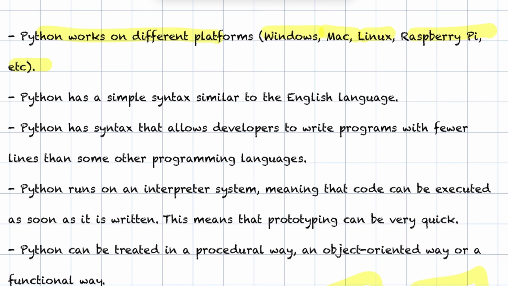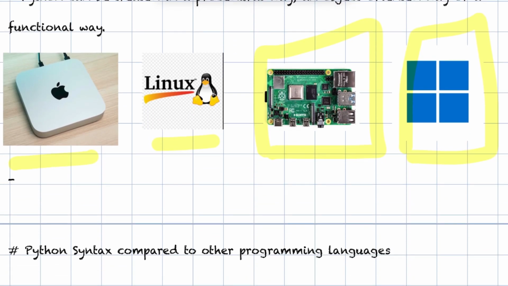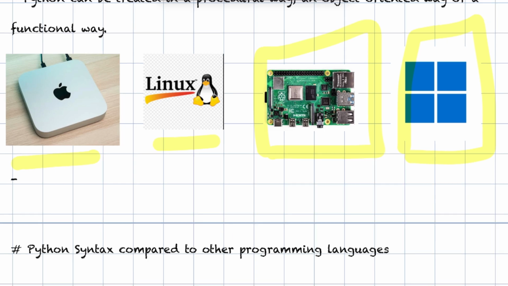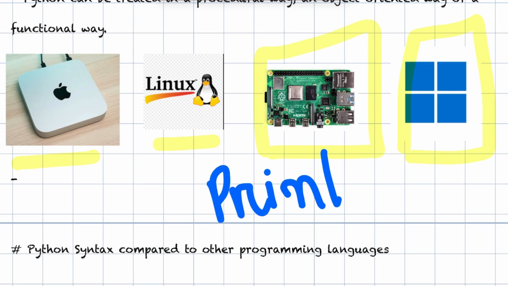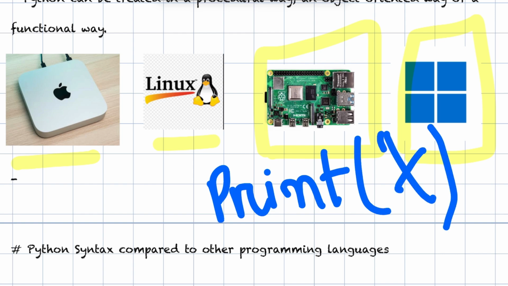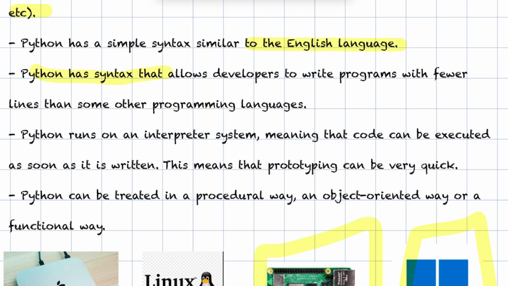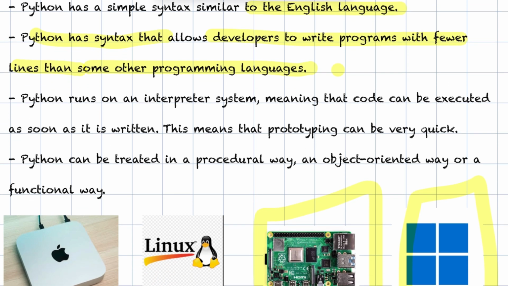Python has simple syntax and it is similar to English language. Suppose in Python we can write directly print statement to print something on the console. Python has a syntax that allows developer to write programs with fewer lines than some other programming language. With Python, we can write few lines and have the same effect as some other programming language where we have to write multiple lines.